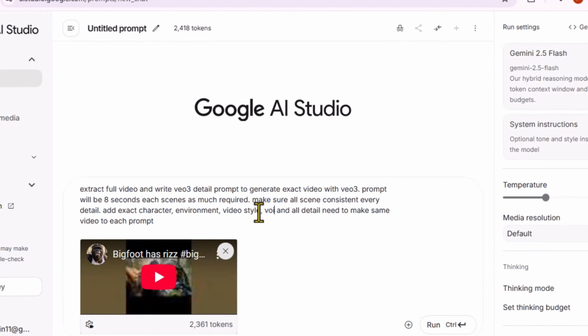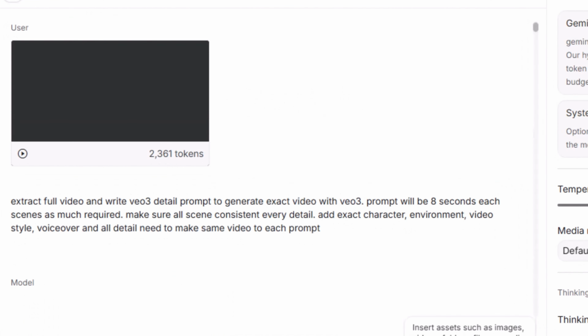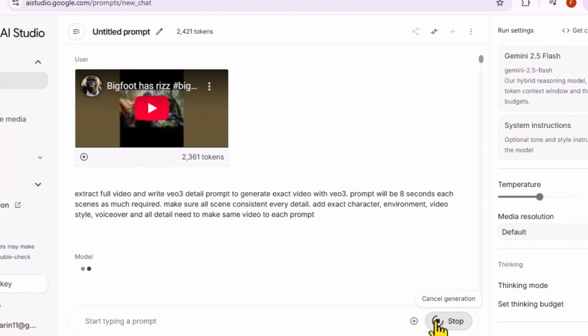And finally, after click on run button, wait for a few minutes to generate full prompt. AI Studio will provide full detail VO3 prompt to remake that video.